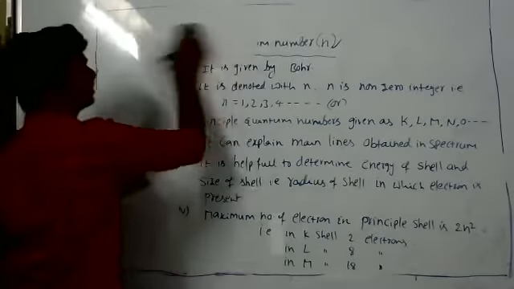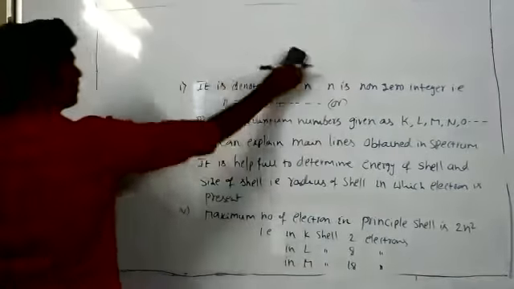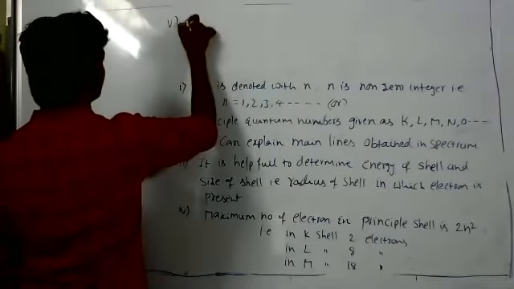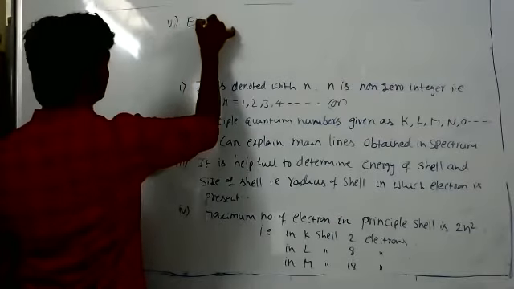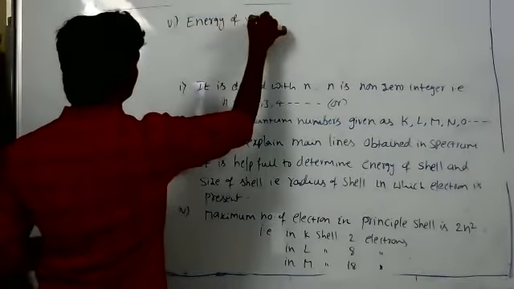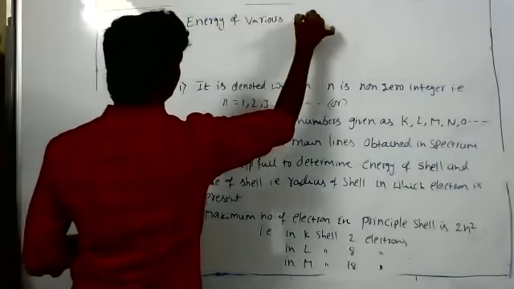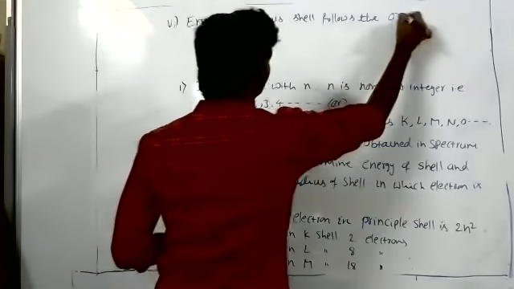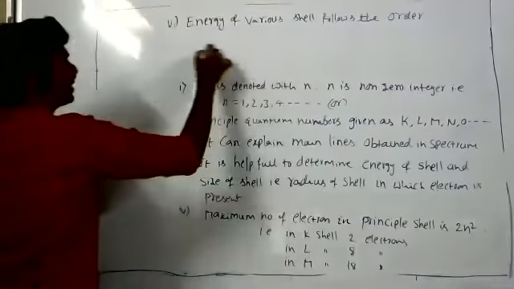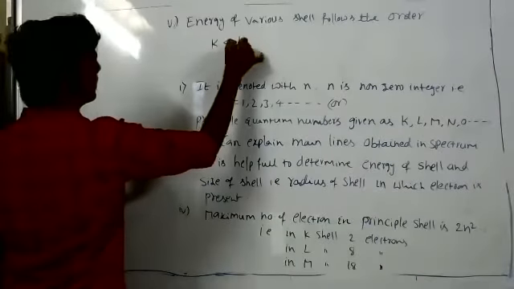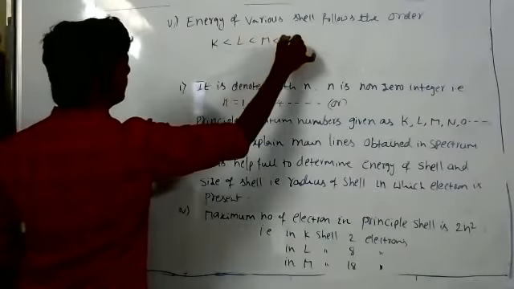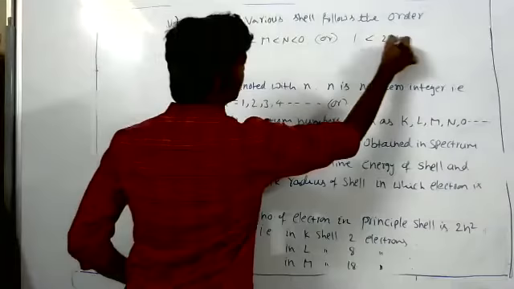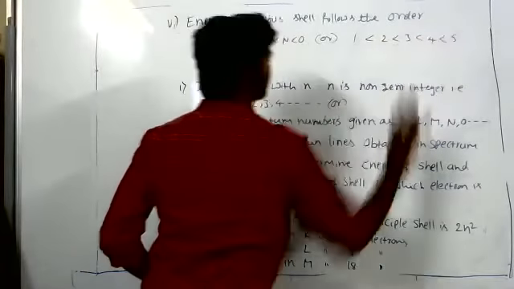Last point. The energy of the various shells is K less than L less than M, N, O, denoted with 1, 2, 3, 4, 5 like that.